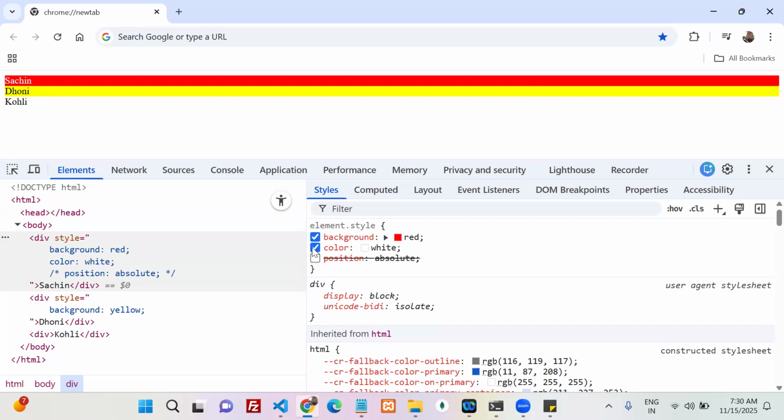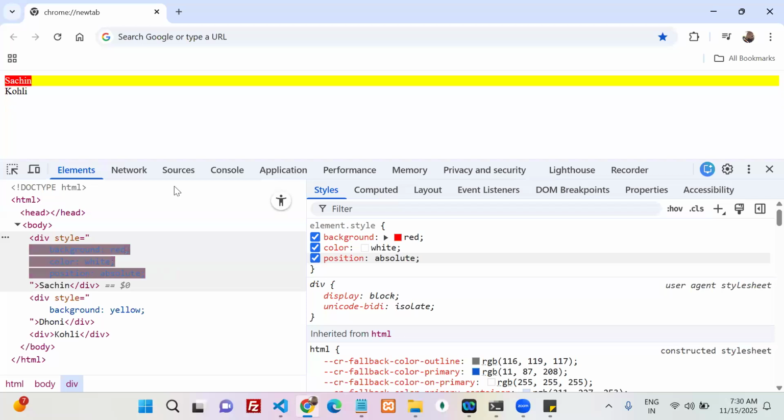Whenever I apply position absolute, now first question: does my Sachin occupy the full width or the content width? Content width. Yes, first observation is that whenever the position is absolute, it takes the content width. Agreed? Okay.